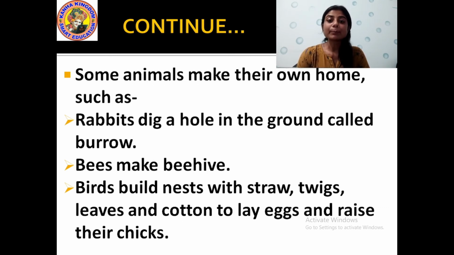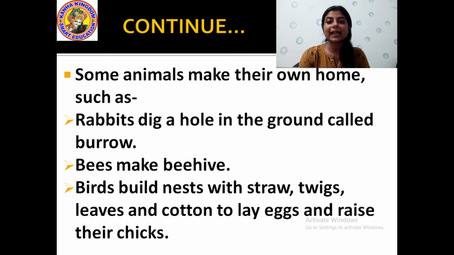Okay. Then birds. Birds build nests with straw, twigs, leaves and cotton to lay eggs and raise their chicks. What are the different things which they use to make the nest? Those are straw. Straw is dry grass. Twigs. Twigs are the thin, small branches of trees or some plants. Then leaves, the dried leaves which fall down from the tree on the ground. Then cotton.